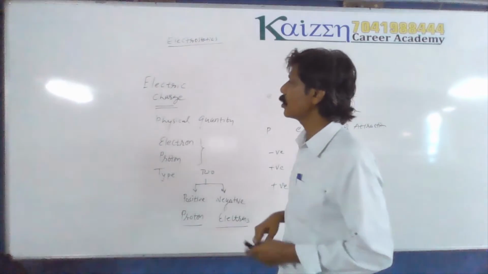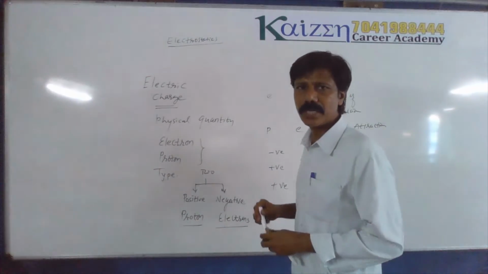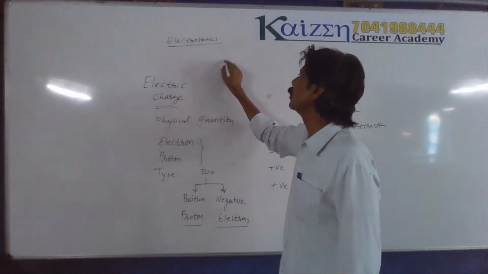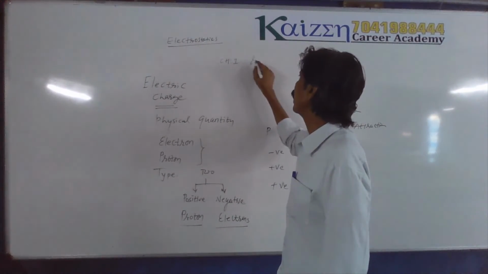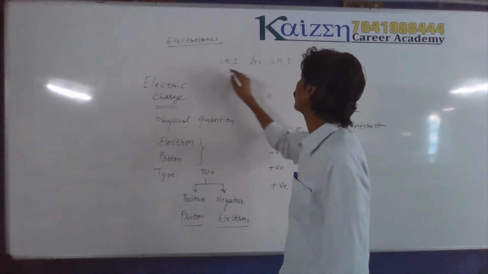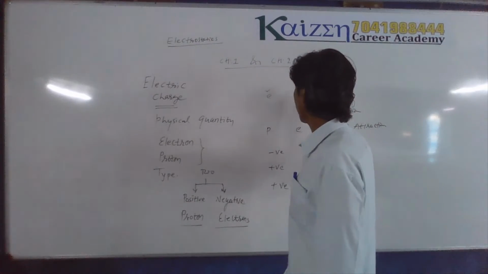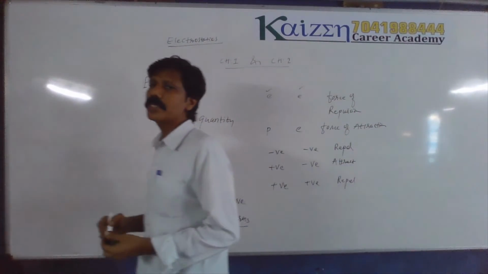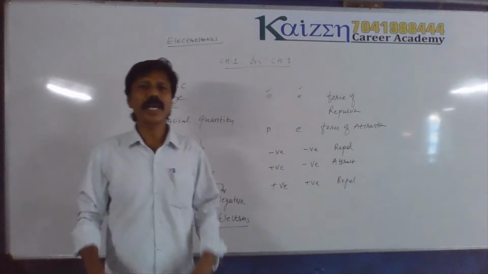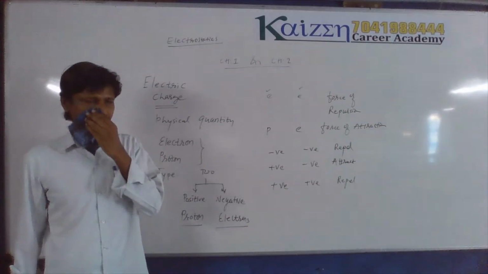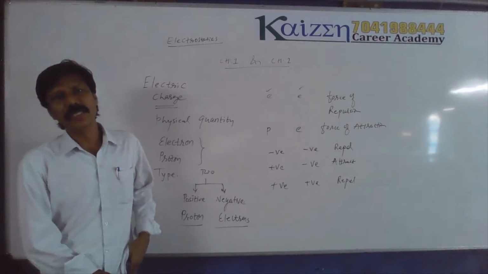Why are we calling this part of physics electrostatics? Because we are studying chapter number 1 and we will study chapter number 2. When electric charges are stationary, there is certain phenomena associated with them, and we study them when they are stationary. That's why it is known as electrostatics.